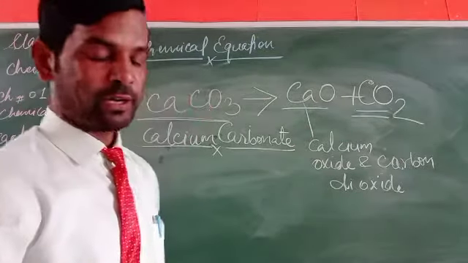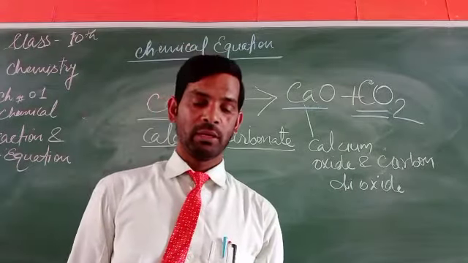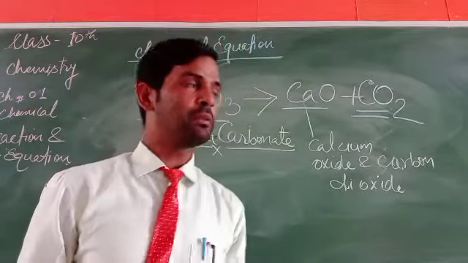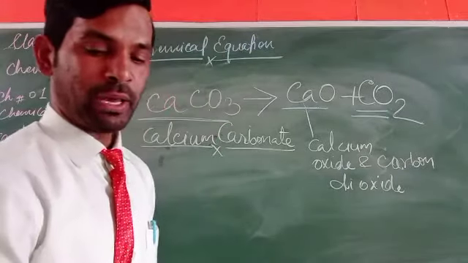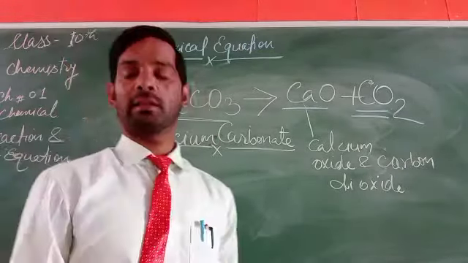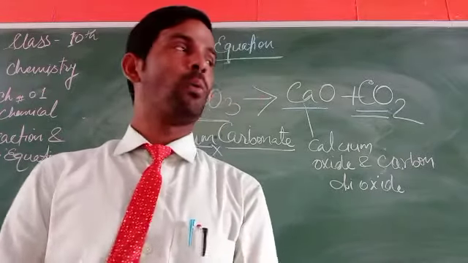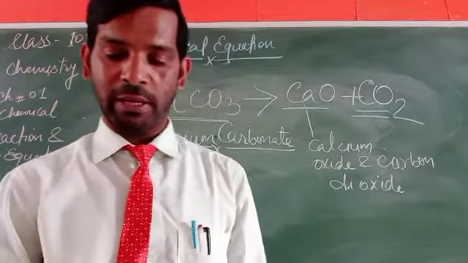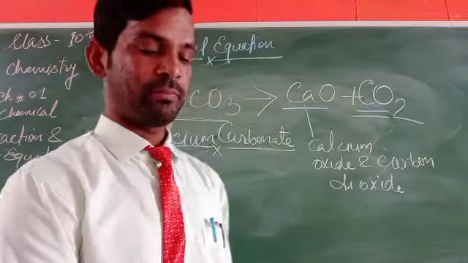These are the different forms in which chemical equations can be written. So there are many types of chemical reactions. What are these different kinds of chemical reactions which have to be shown by chemical equations?